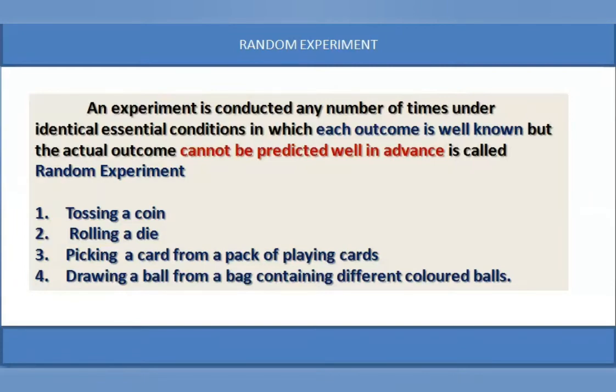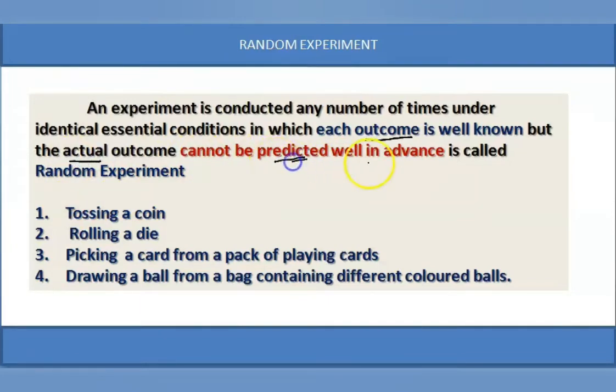Here, a random experiment means an experiment that can be conducted any number of times under identical conditions, in which each outcome is well known. If the experiment is conducted, its outcomes are well known, but the actual outcome which is going to appear cannot be predicted.